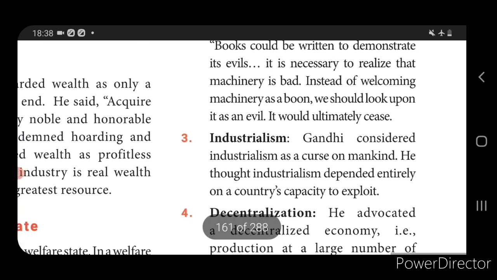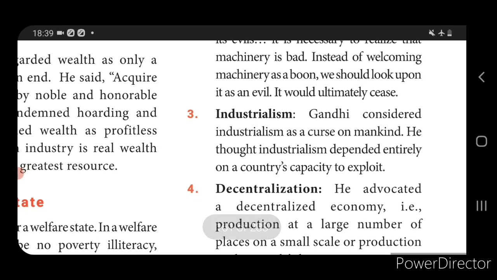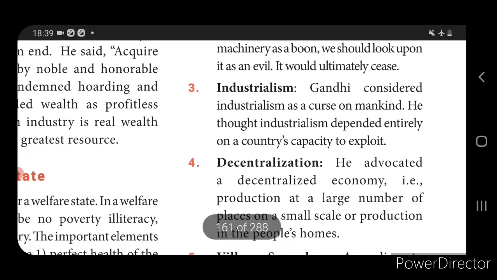Next one, third one, it is industrialism. So Gandhiji considered that industrialism is a curse to the economy. So when there is development of industry, definitely it pollutes the environment. So the environment will be affected due to the industries. And then the second one, if we depend on industrialism, then the entire country will be exploited. So for these reasons, Gandhiji considered industrialism a curse.